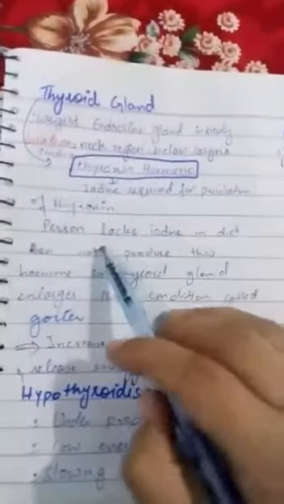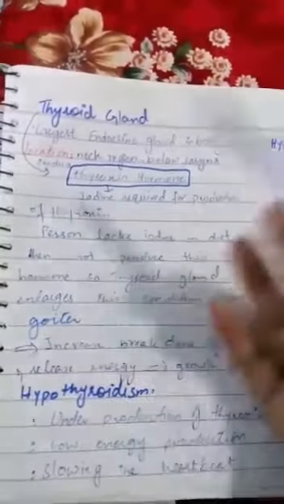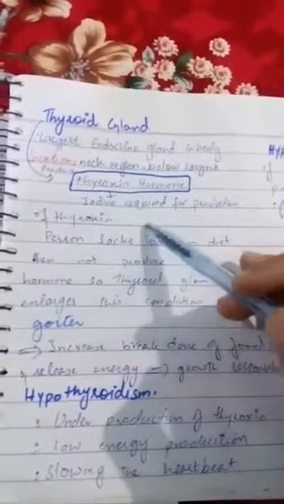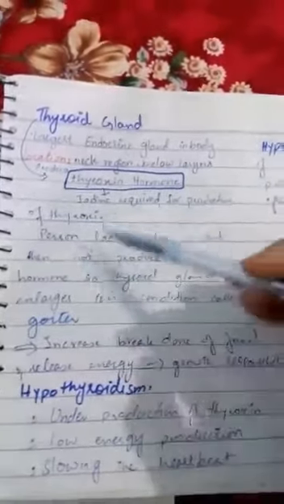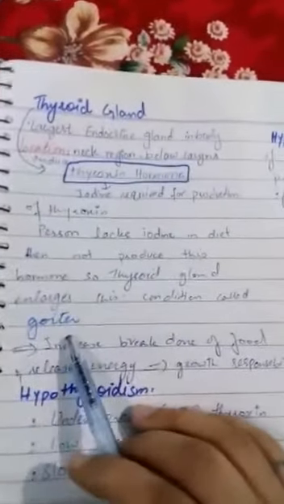But if a person lacks iodine in their diet, this hormone cannot be produced in the proper amount, so the thyroid gland enlarges. When this hormone is not produced, the thyroid gland enlarges in shape, and this condition is known as goiter. What is goiter? When the thyroxine hormone is not produced in the exact amount, the thyroid gland enlarges, and this condition is known as goiter.